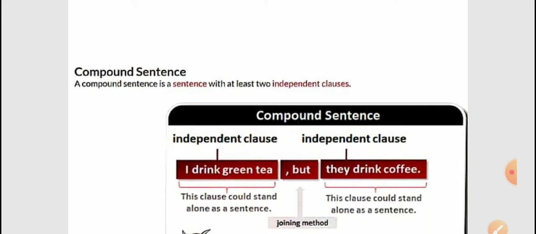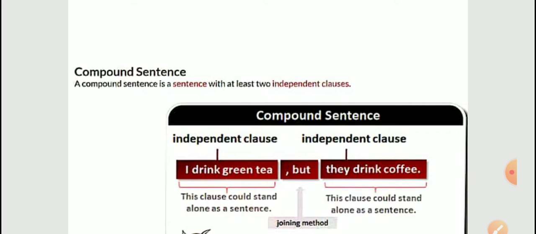That's why now it is a compound one. I drink green tea, it has a complete sense. This is an independent clause. Means to say that in a compound sentence two simple sentences are combined. That's why it is called compound.